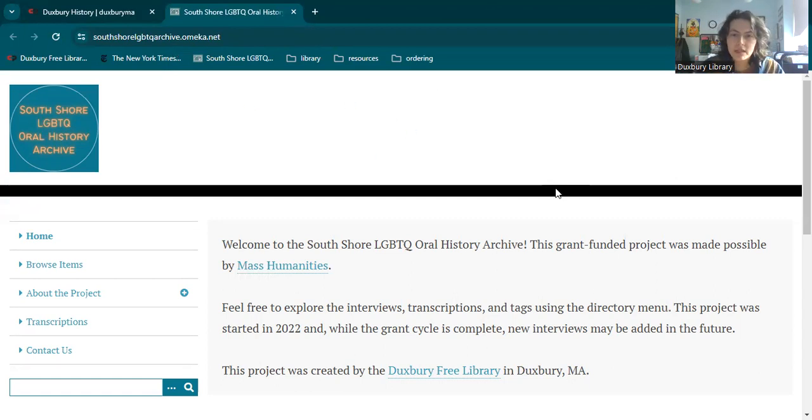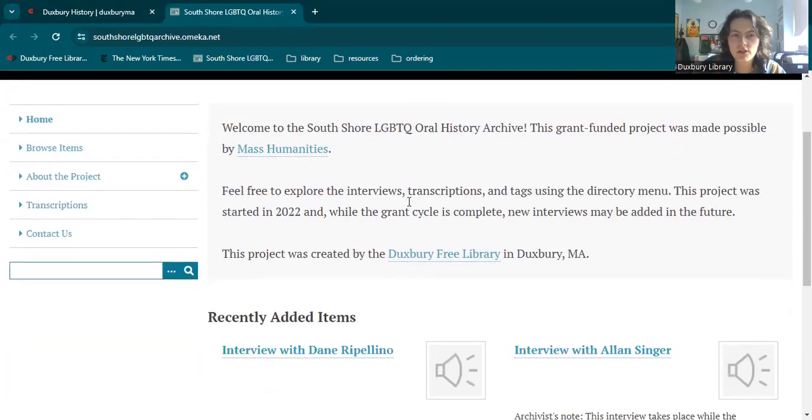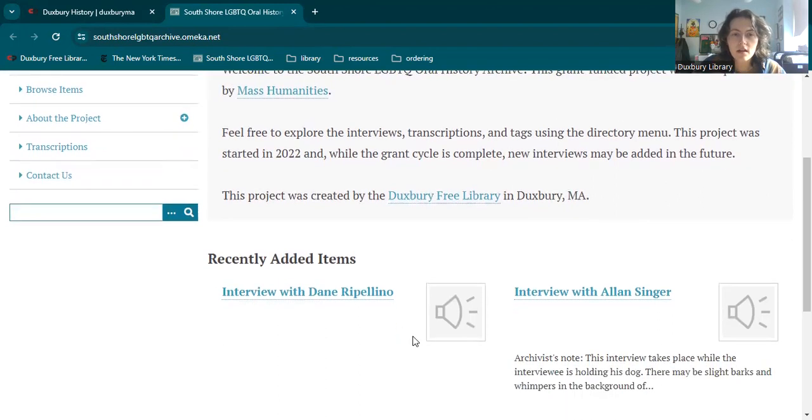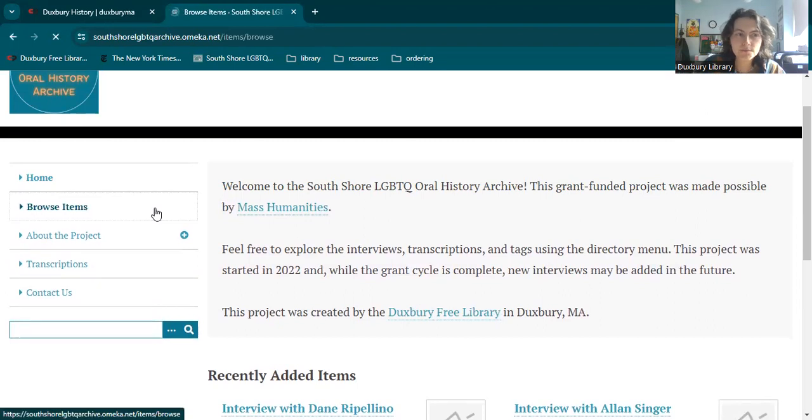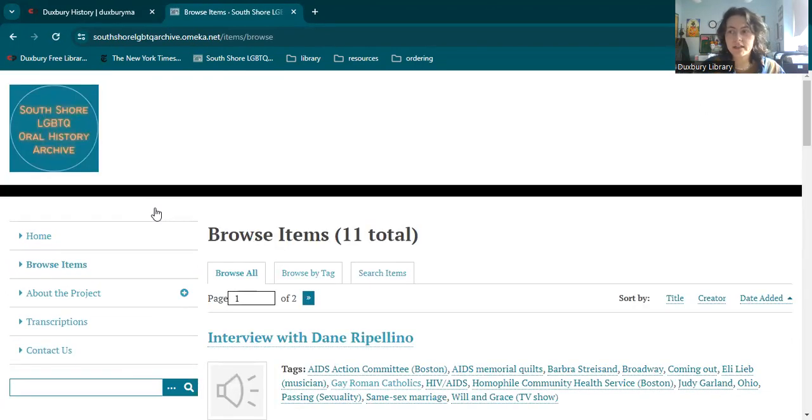So this is the main page here. As you can see, we have our logo and a bit of a blurb about the project. We're going to get started with browsing items. This project was created in 2023 with grant funding from Mass Humanities.